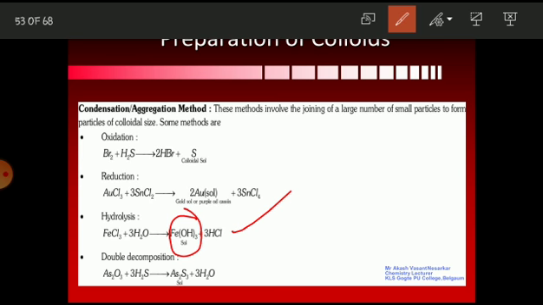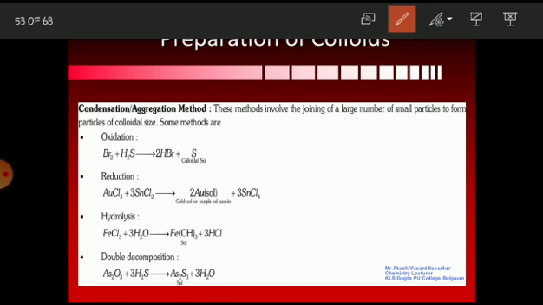The next one is double decomposition. So double decomposition is nothing but what? We are going to break the larger molecule into smaller molecules. So here we have the large molecules, that is arsenic trioxide and hydrogen sulfide. These two will undergo decomposition and give arsenic sulfide and water molecules. So this is double decomposition in order to prepare arsenic sulfide as a colloidal solution.